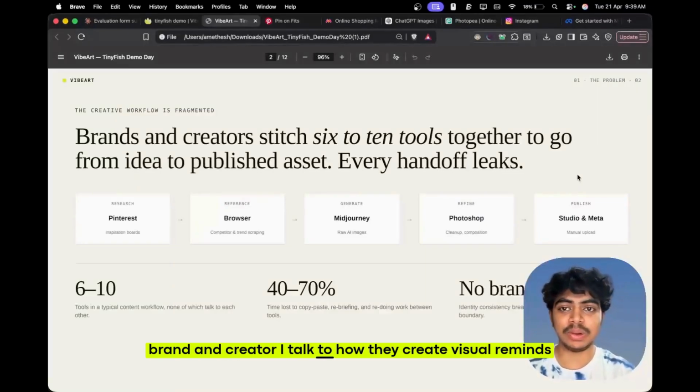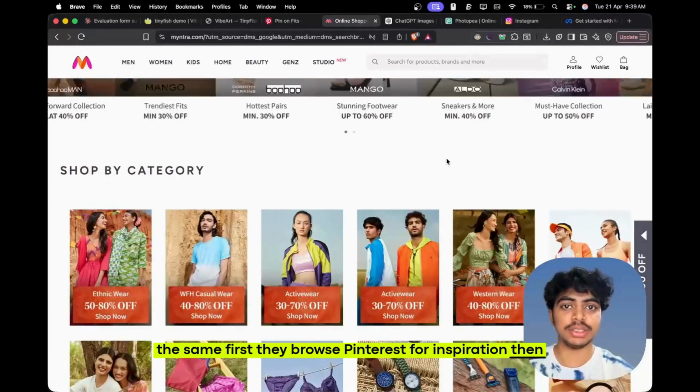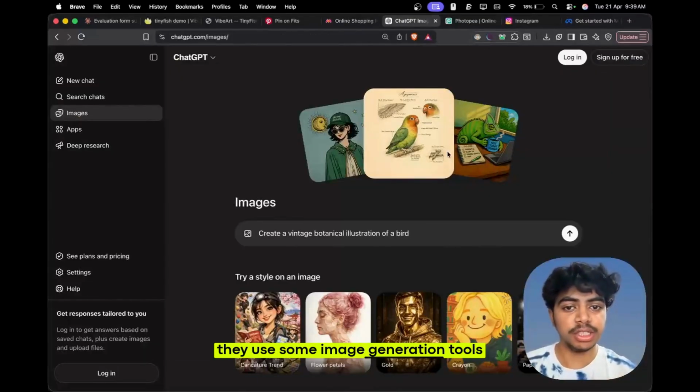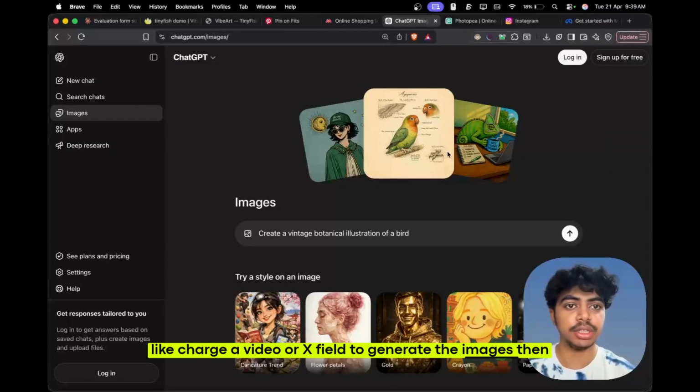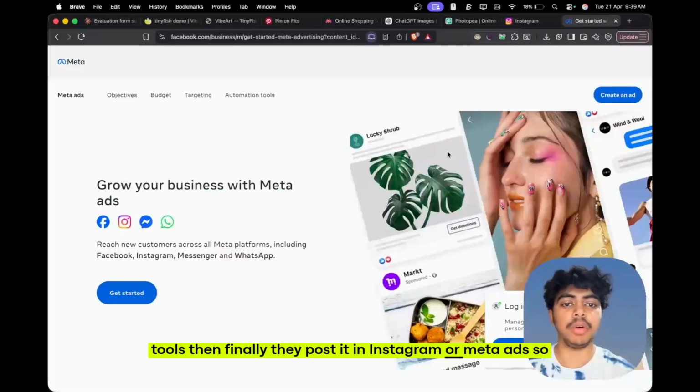Every brand and creator I talk to, how they create visuals remains the same. First, they browse Pinterest for inspiration, then they research the market for how the competitor is doing, then they use some image generation tools like ChatGPT or Higgsfield to generate the images, then they edit using some Photoshop-like tools, then finally they post it on Instagram or Meta ads.